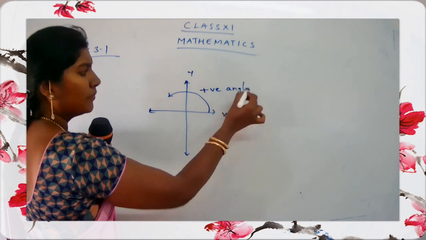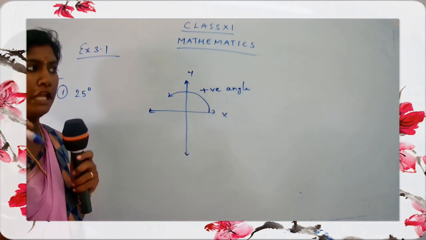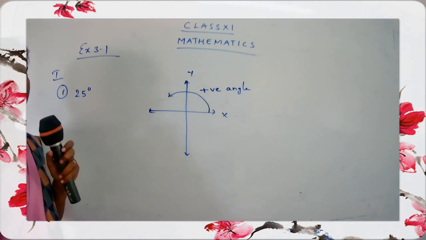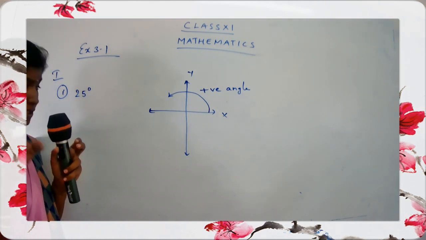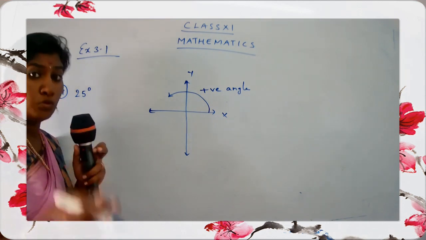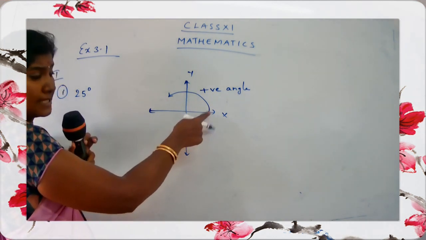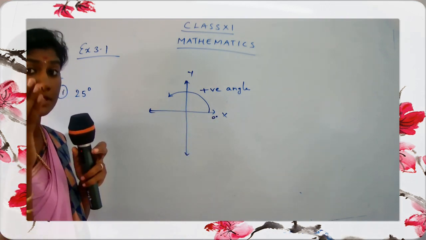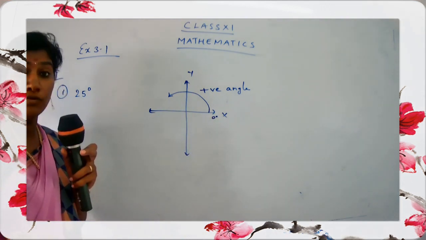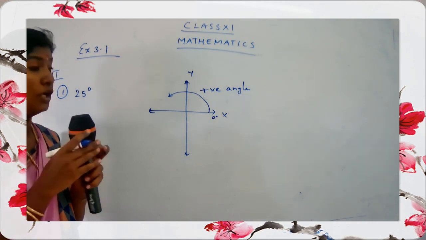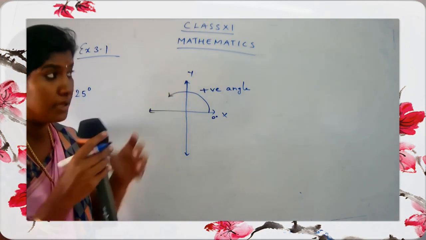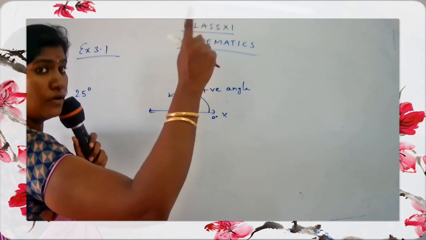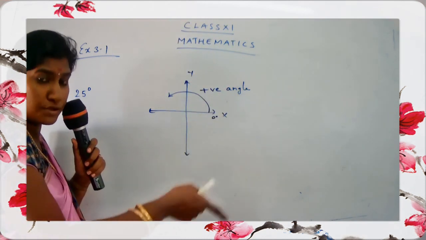Getting my point, children? So if you have an angle with a positive value, like 25 degree, 100 degree, whatever, you have to move from the x-axis. That is, you are going to move from 0 degree, okay? Remember, children? You are going to move from 0 degree, but you have to move counterclockwise. You know how the position of a clock is? Yes, the clock moves from 12, then it goes to 1, it goes to 2, it goes to 3, it goes to 4, it goes to 5, and so on.